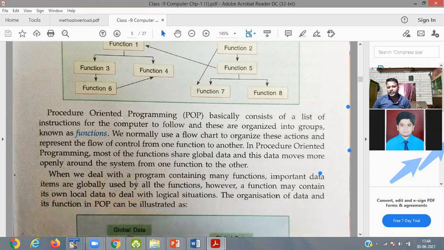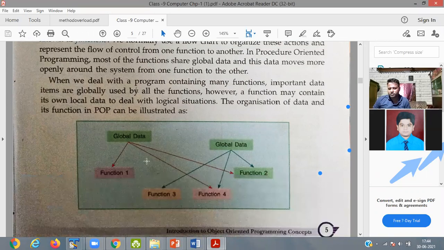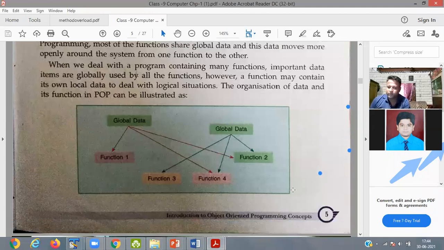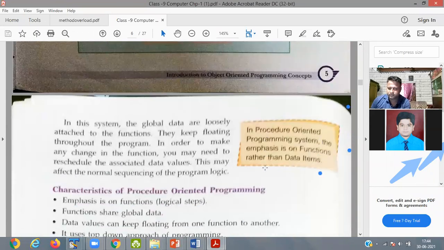When we deal with a program containing many functions, important data items are globally used by all the functions. However, a function may contain its own local data to deal with the logical situation. The organization of data and functions in POP is illustrated as follows. Global data, function 1, is accessible in function 2, function 3 and function 4. So your information is accessed anywhere.